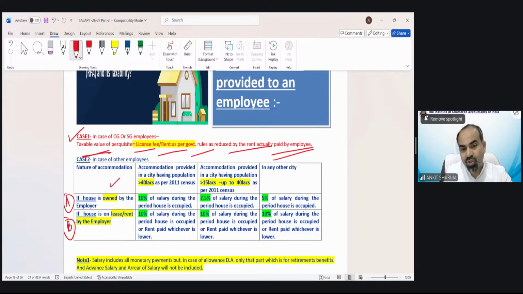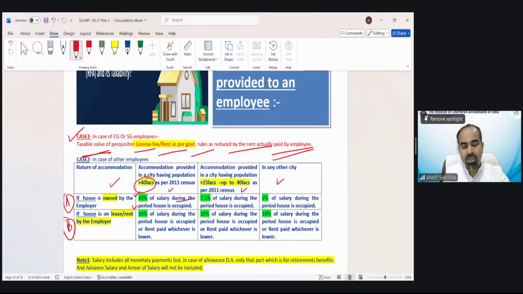In that situation, there would be three specific cases depending upon the population. If the city population is more than 40 lakh, the taxable value would be 10% of salary during the period the house is occupied. Suppose the rent-free house has been provided for 7 months, then I have to find out the salary for 7 months, and 10% of it would be my taxable value.